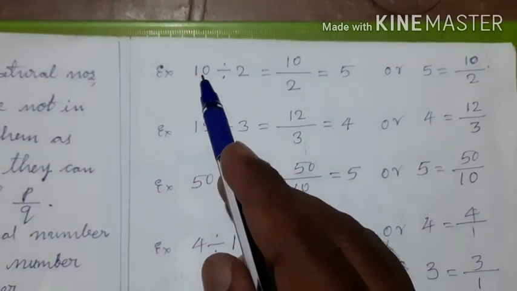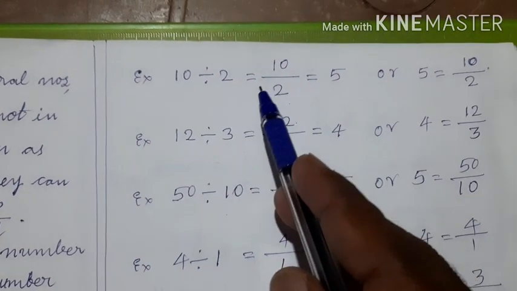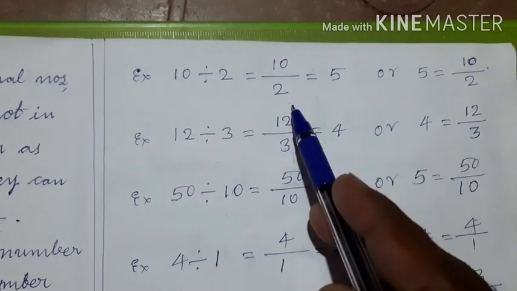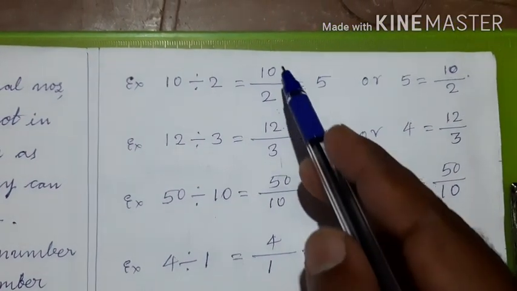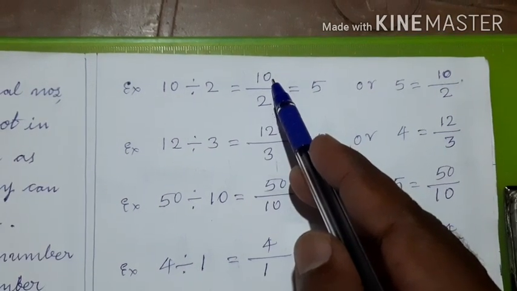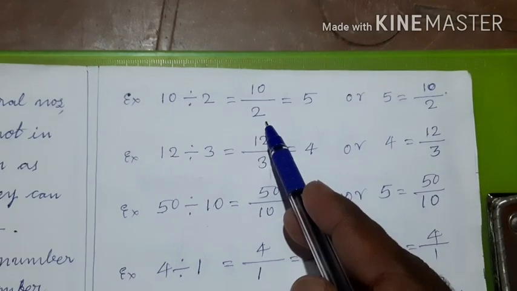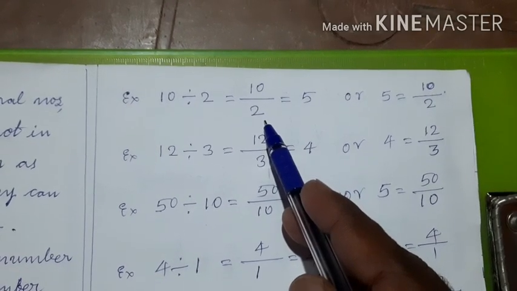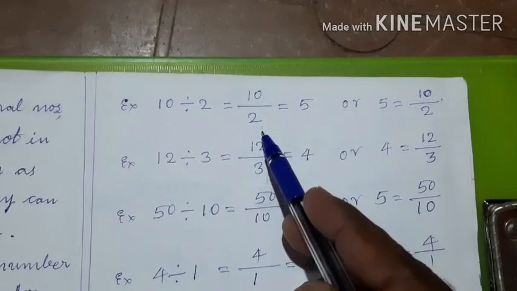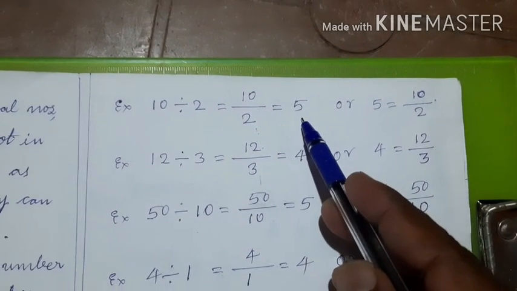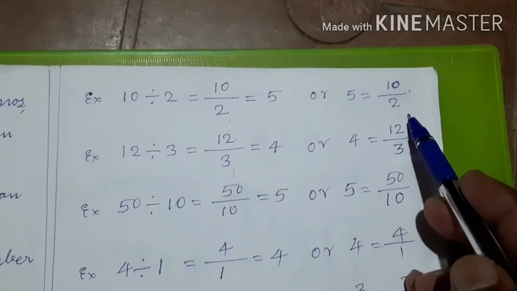To answer these questions, let me illustrate with some examples. See here children, 10 divided by 2 is also equal to 10 upon 2. What is the meaning of 10 upon 2? There are 10 rupees and they should be given to 2 people. And how much each one will get? Each one will get 5 rupees. Therefore, 10 upon 2 is also equal to 5 or 5 equal to 10 upon 2.